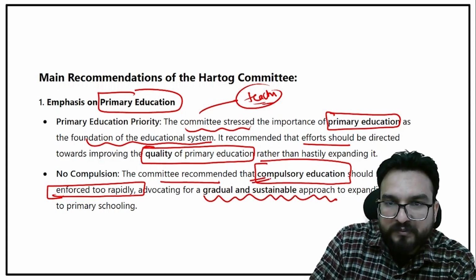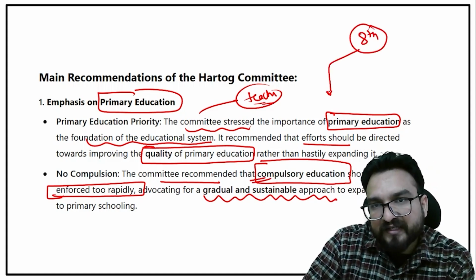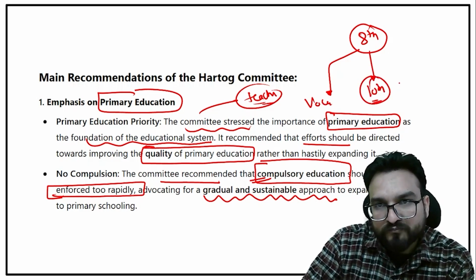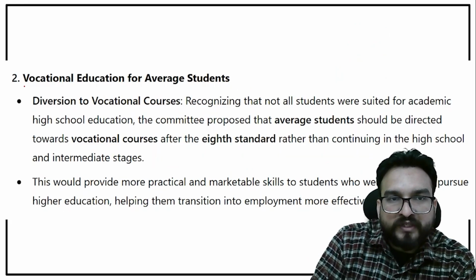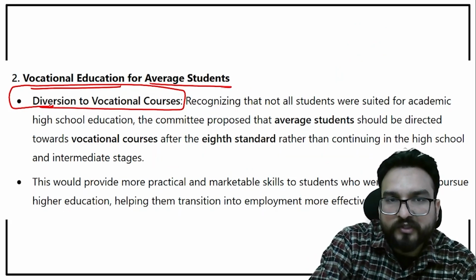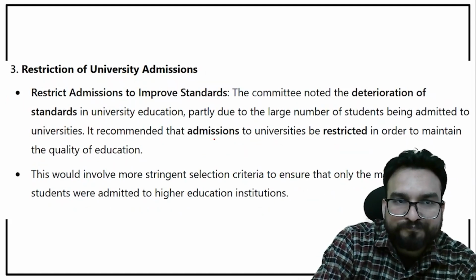approach, not compulsory education. That's why after 8th he introduced that either you can go for vocational courses, or if you are good in studies you can go for 10th secondary education. Vocational education for average students, diversion to vocational courses, I have already told you. Write this down. After the 8th standard they can go.